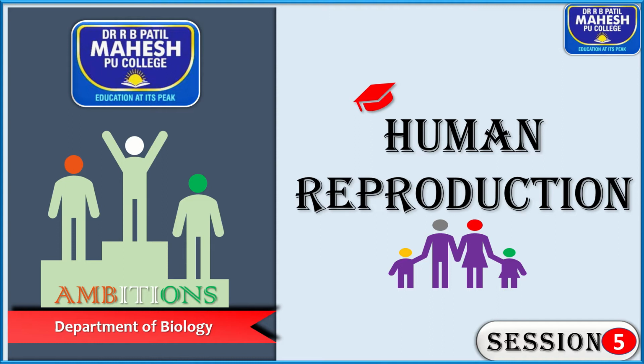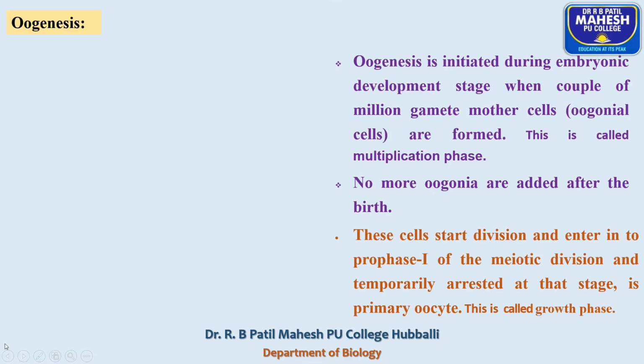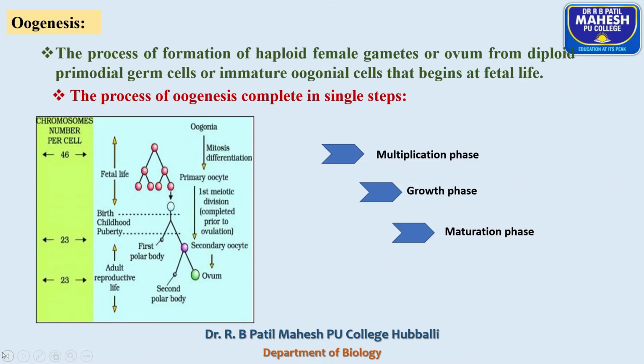One contrasting difference between spermatogenesis and oogenesis is that the spermatogenesis process starts after attaining sexual maturity, whereas the oogenesis process starts during fetal life and completes after attaining sexual maturity.